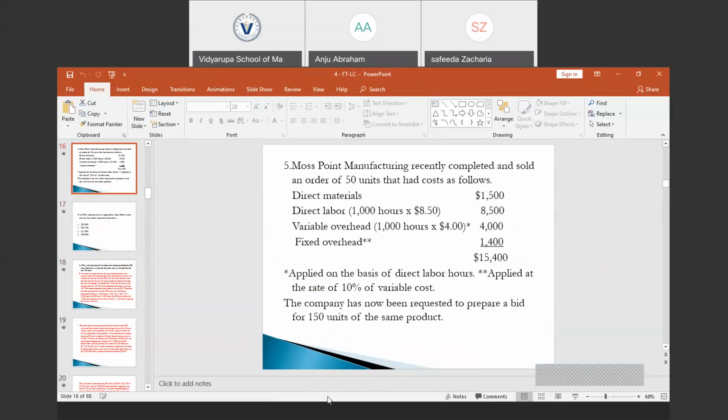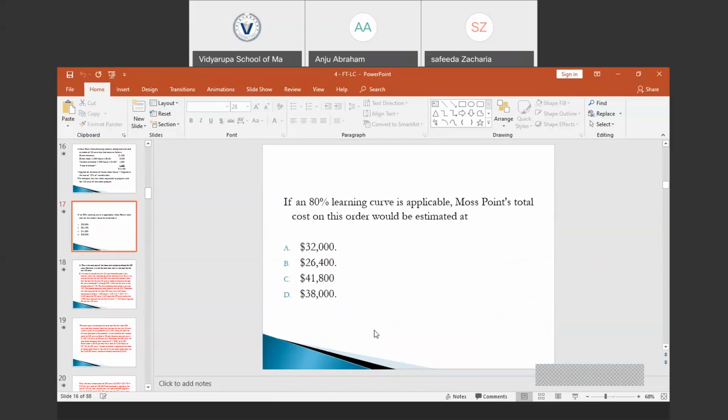Okay, let's check how we are going to compute this. So in order to produce the first 50 units, the cost is $15,400 and the learning curve that is applied is 80%.